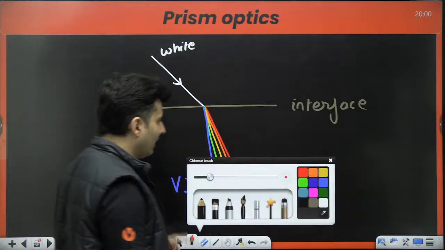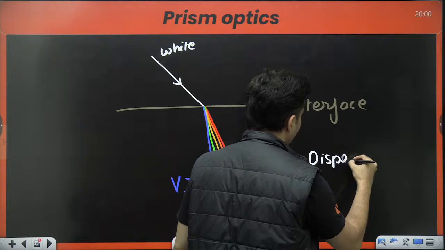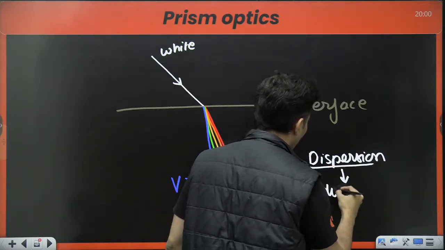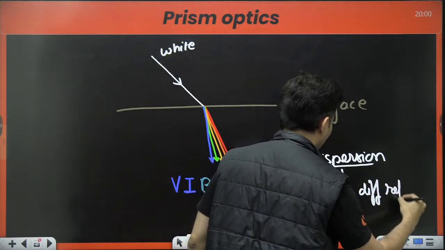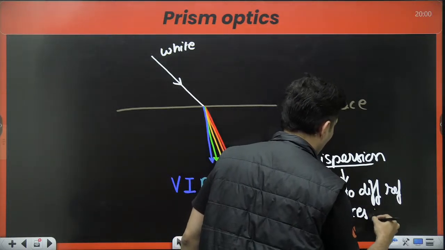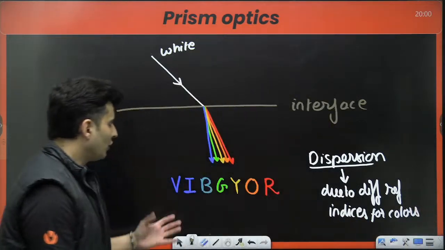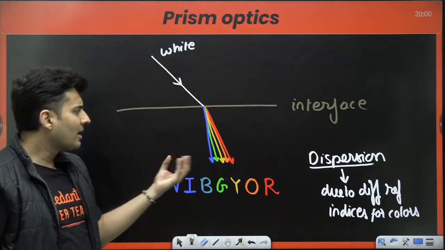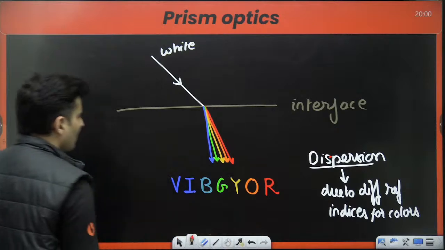This phenomenon is called dispersion. And why does dispersion happen? Due to different refractive indices for different colors. So from this, who has the highest refractive index and who has the lowest refractive index?